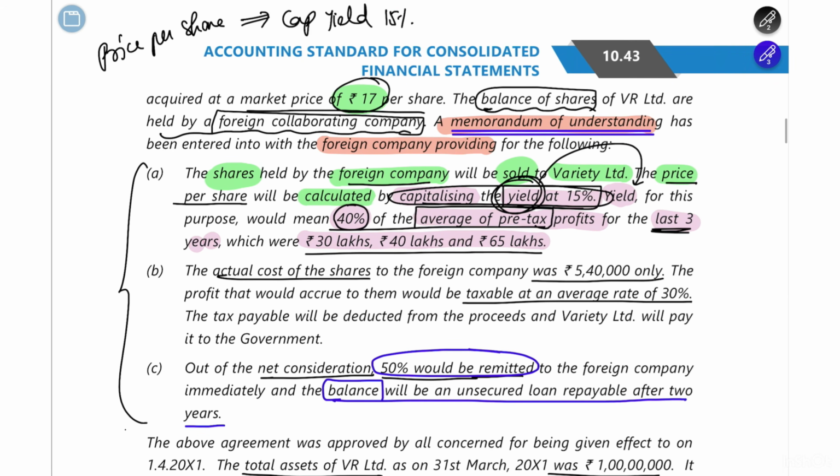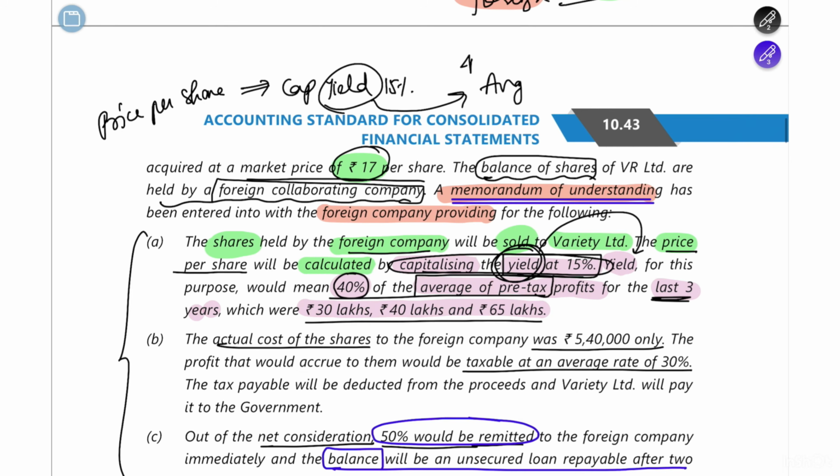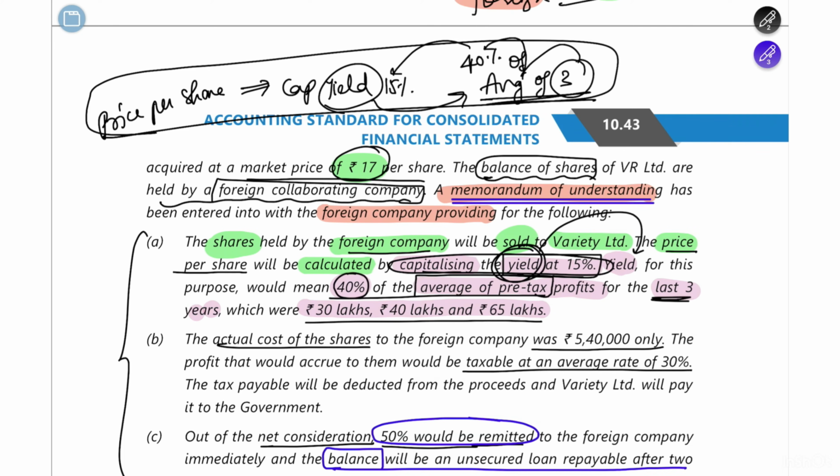And you are going to find this yield by taking the average of the past 3 years. So it is going to be 40% of the average of the past 3-year profits, and the past 3-year profits they have given to you. So you have to first average that, then find the 40% of that average, and then capitalize it. How do you do this? I told you in the answer key. I'll tell you that.